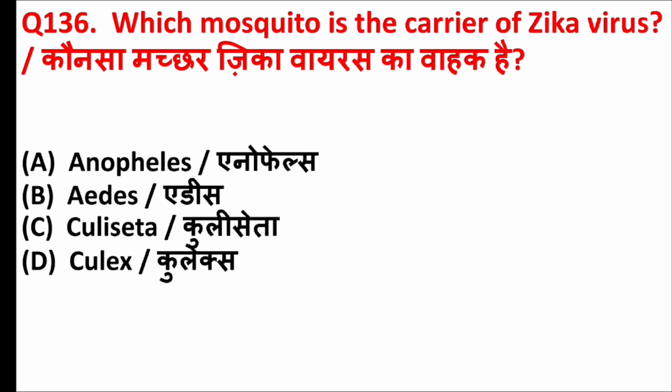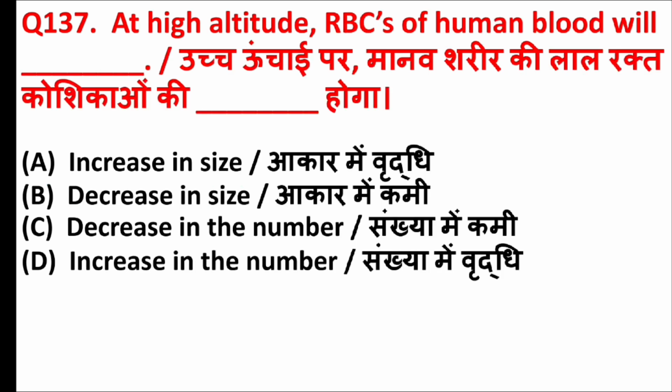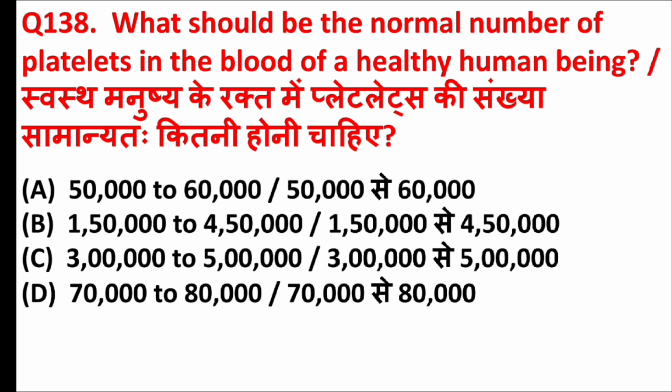Which mosquito is the carrier of Zika virus? Answer is option B, Aedes. At high altitude, RBCs of human blood will blank. Answer is option D, increase in the number. What should be the normal number of platelets in the blood of a healthy human being? Answer is option B, 1,50,000 to 4,50,000.